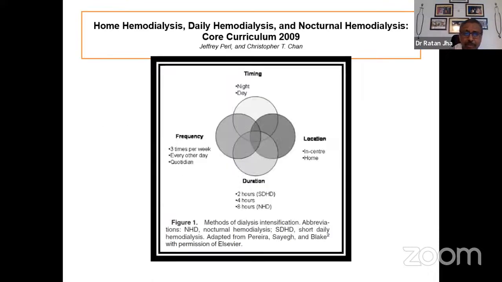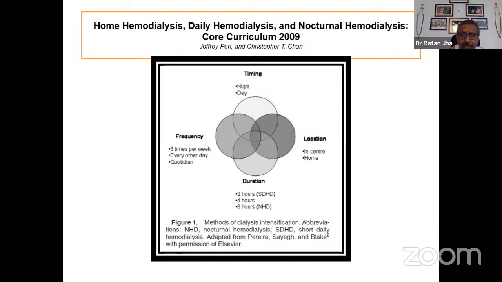So the dialysis can be given at night time, when it's called nocturnal dialysis, or daytime, which is the commonest time when dialysis is done. It could be done at home, then it is called home hemodialysis, or it can be done in center in the hospital, it's called hospital hemodialysis. It could be done 3 times a week, which is conventional frequency dialysis, or every day, that is quotidian dialysis, or a duration of dialysis could be short dialysis, 2 hours short dialysis, daily dialysis, or 4 hours dialysis, or 8 hours dialysis, which is usually done at night.